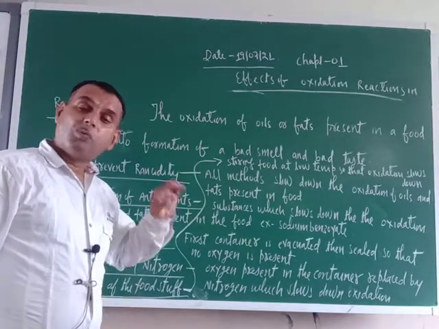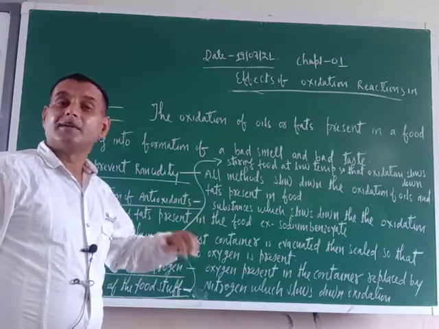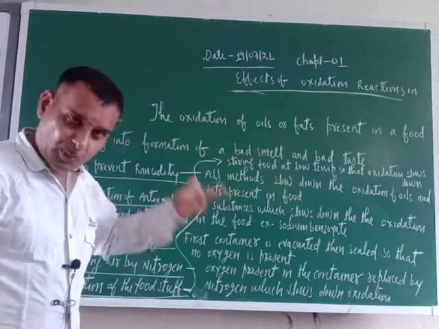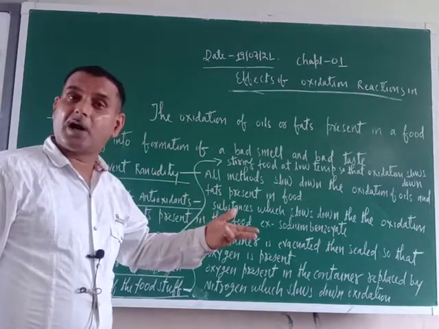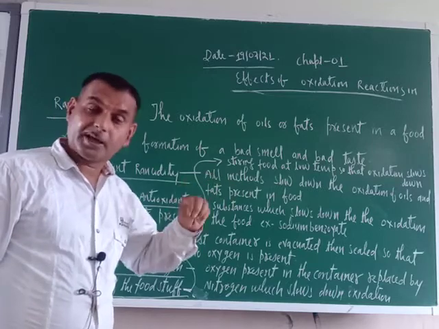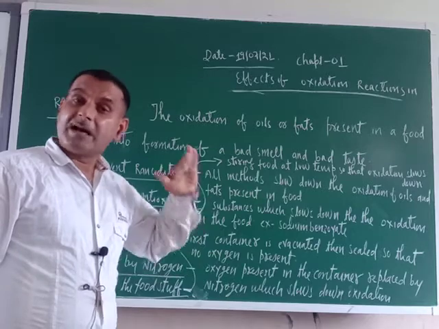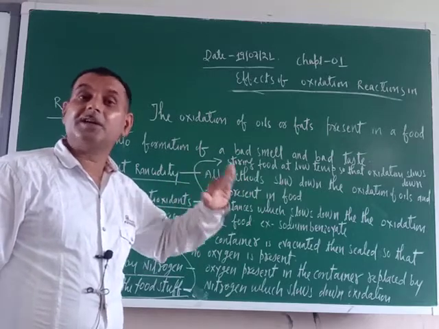No. One day it has to be spoiled due to atmospheric oxidation. But for some period we can control it, by slowing down the oxidation process.